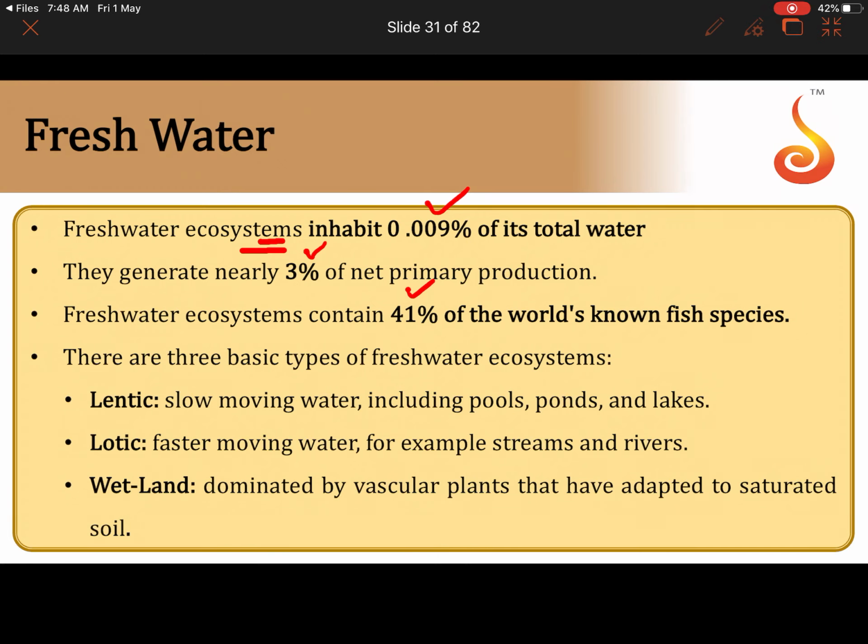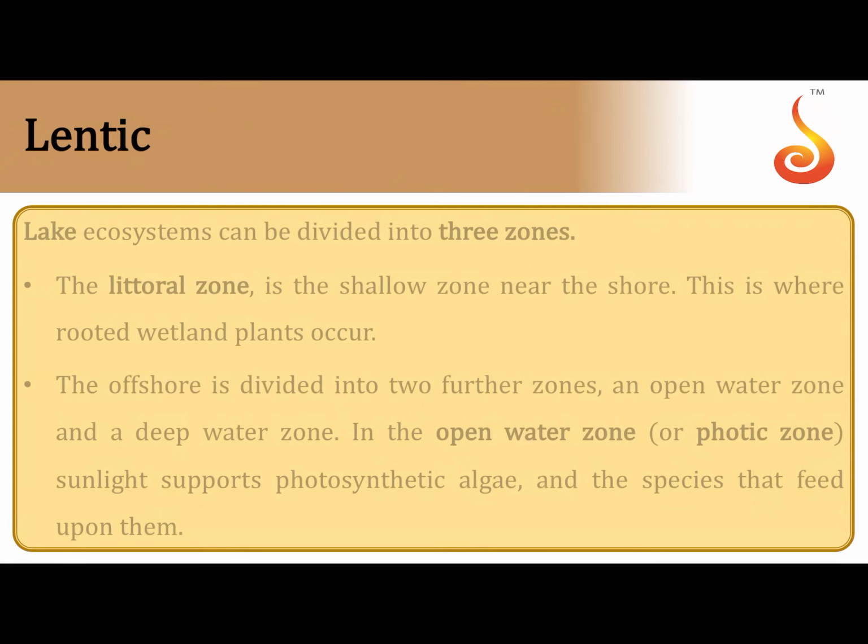There are three types of freshwater ecosystems: those which do not flow or flow very, very slowly, more or less stagnant, are called lentic ecosystems. Those which are actively flowing are called lotic, and those which are completely stagnant without any movement are called wetland. In comparison to lentic, wetlands have absolutely no movement, and of course they are dominated by vascular or higher plants, and they are also adapted to saturated soil, that is soil which is continuously wetted by water. It may be rainwater, it may be groundwater, it may be aquifers or anything of that sort. These are referred to as wetlands.